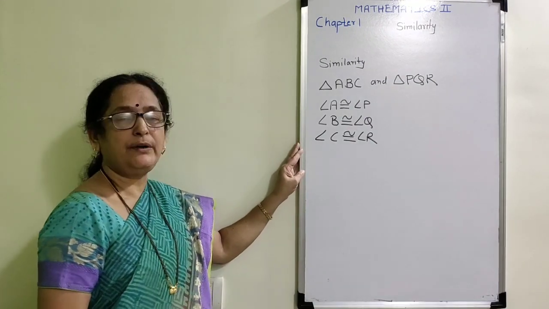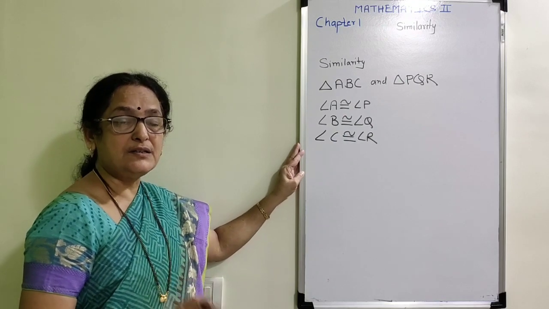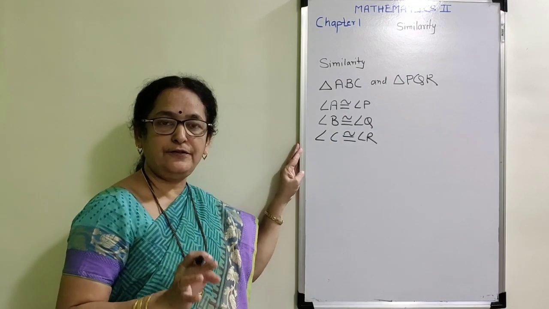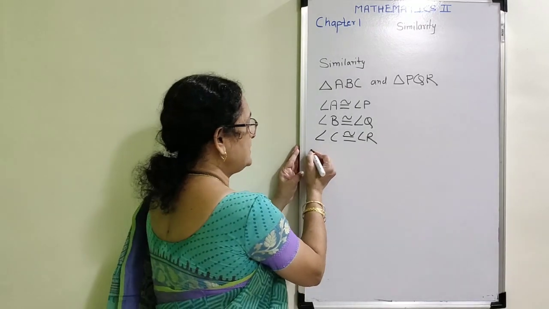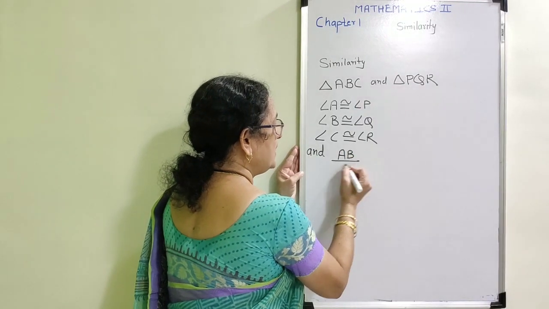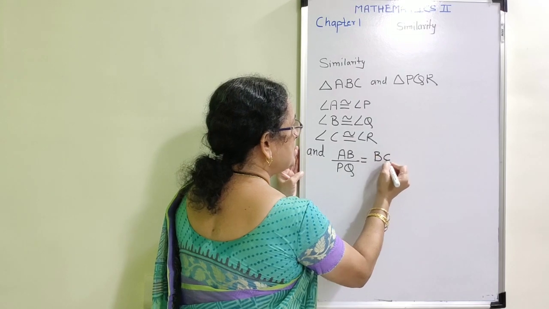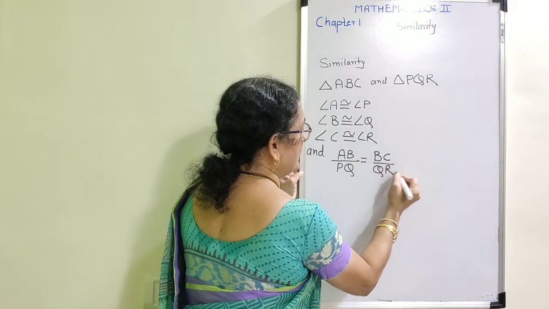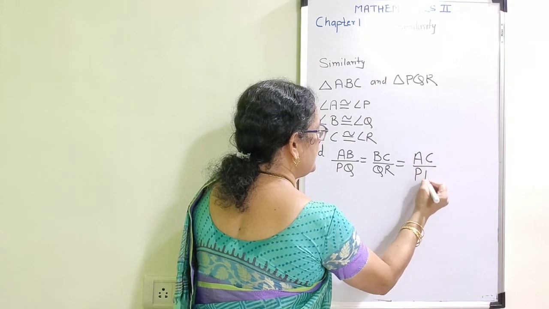These three corresponding angles must be congruent to each other, as well as the corresponding sides of the given two triangles must be in proportion. That is, AB is to PQ is equal to BC is to QR, and that is equal to AC is to PR.